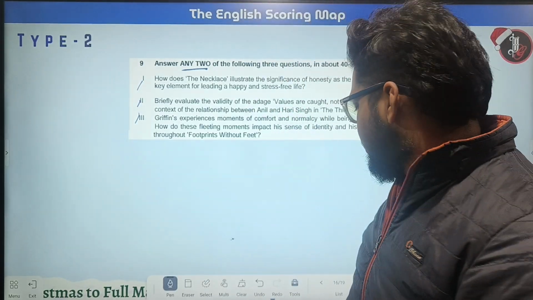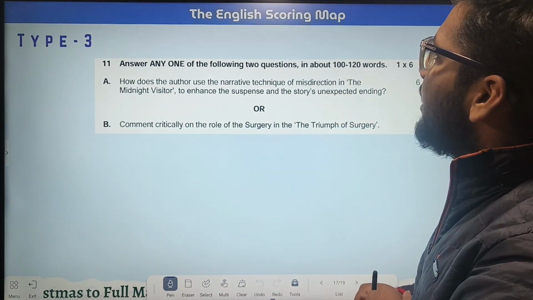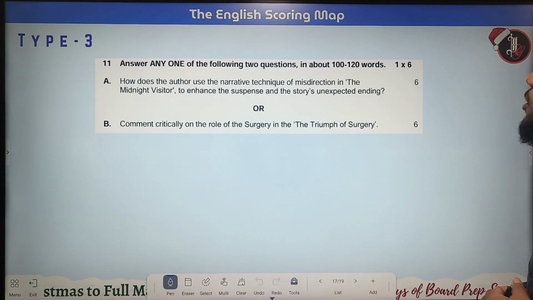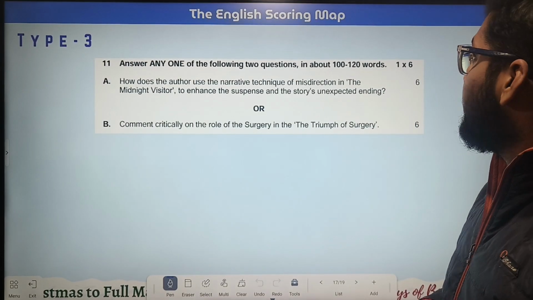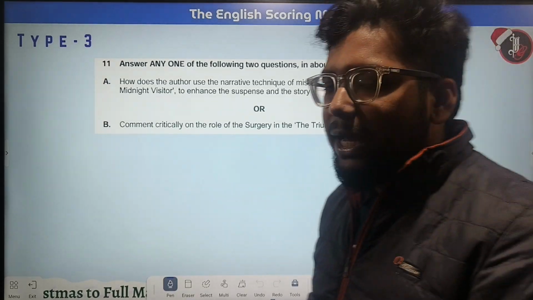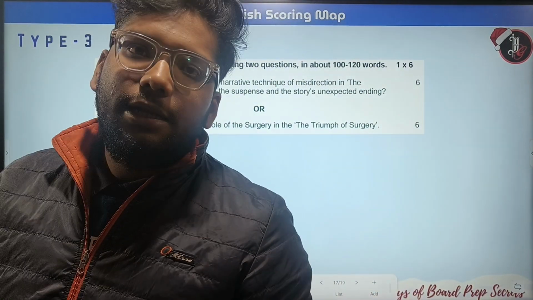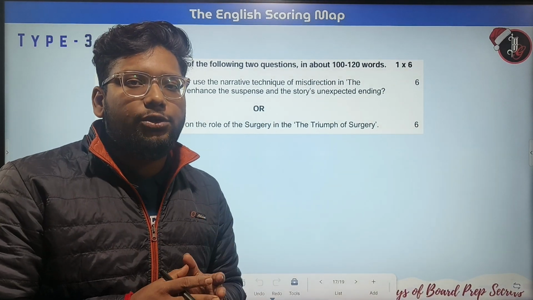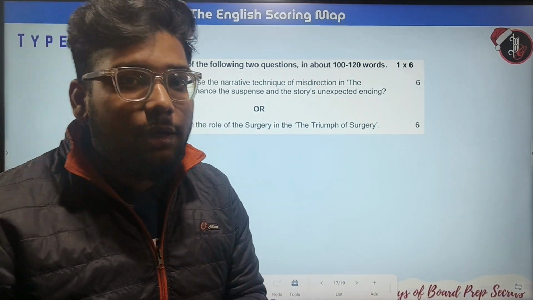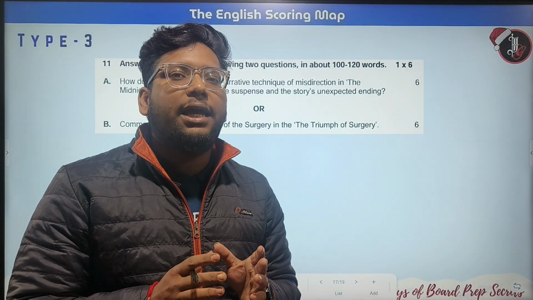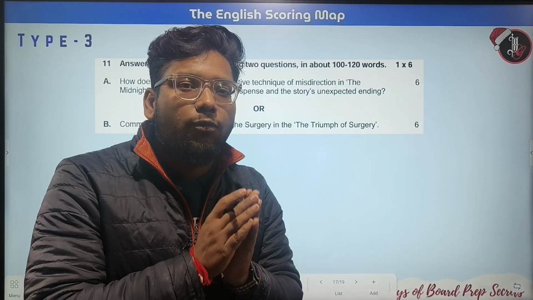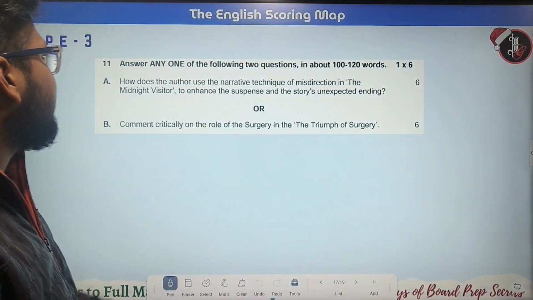Moving on, we have to answer any one of the following two questions in about 100 to 120 words. As I have told you earlier, even though it is written 120 words, we can take the leverage of 130 or 135 words, but we will try our level best to keep it within 110 to 120 words. Now let's see the questions.